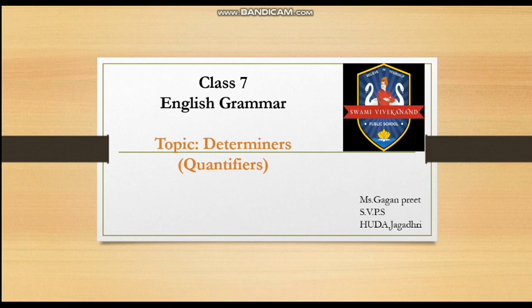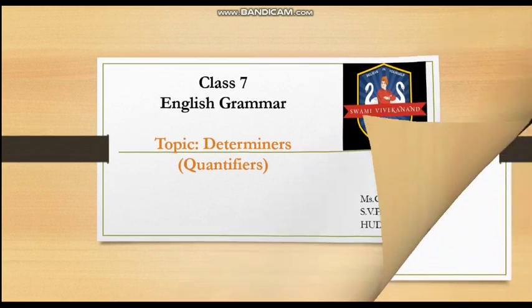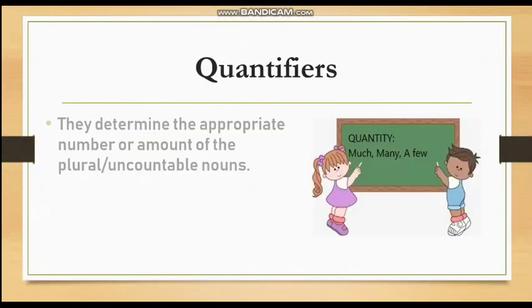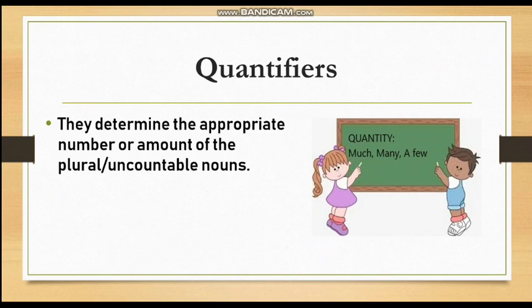As you all remember, in the last few videos in English we have been discussing the topic of determiners, and we have discussed a few types of determiners. Today we'll be continuing with the next type of determiners, that is quantifiers. Quantifiers determine the appropriate number or amount of plural or uncountable nouns.